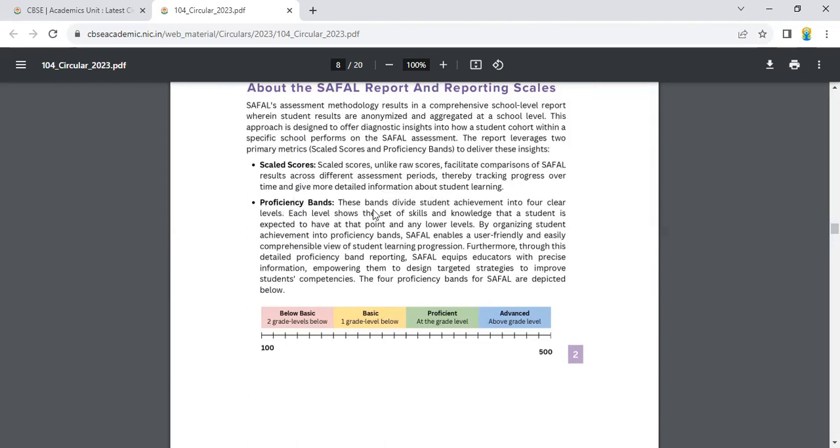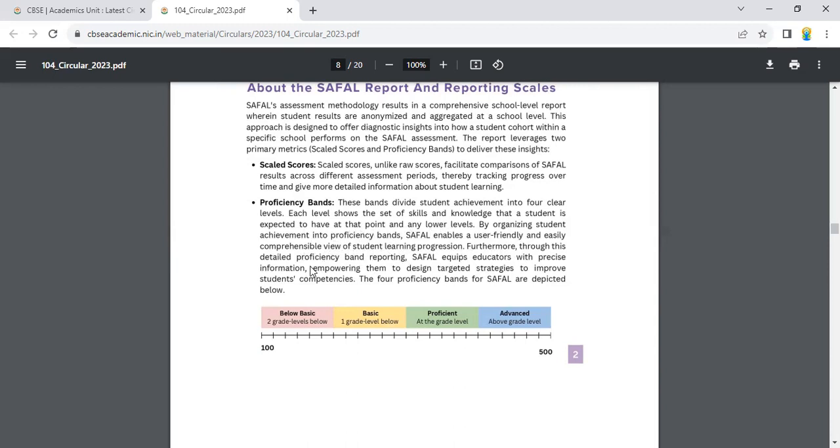Proficiency bands. These bands divide students' achievement into 4 clear levels. Each level shows the set of skills and knowledge that a student is expected to have at that point and any lower levels. By organizing students' achievement into proficiency bands, SAFAL enables a user-friendly and easily comprehensible view of student learning progression.